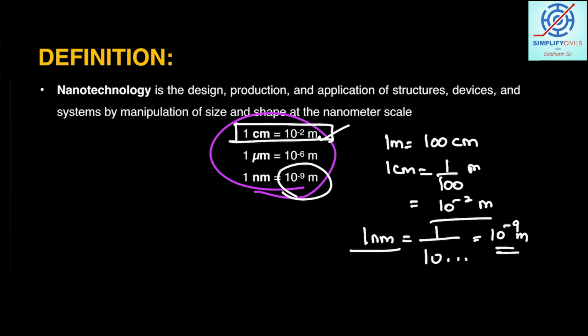You cannot see these particles with naked eyes. A micrometer, with mu as the symbol, is 10 to the power minus 6 meter. So a nanometer is much smaller than a micrometer.